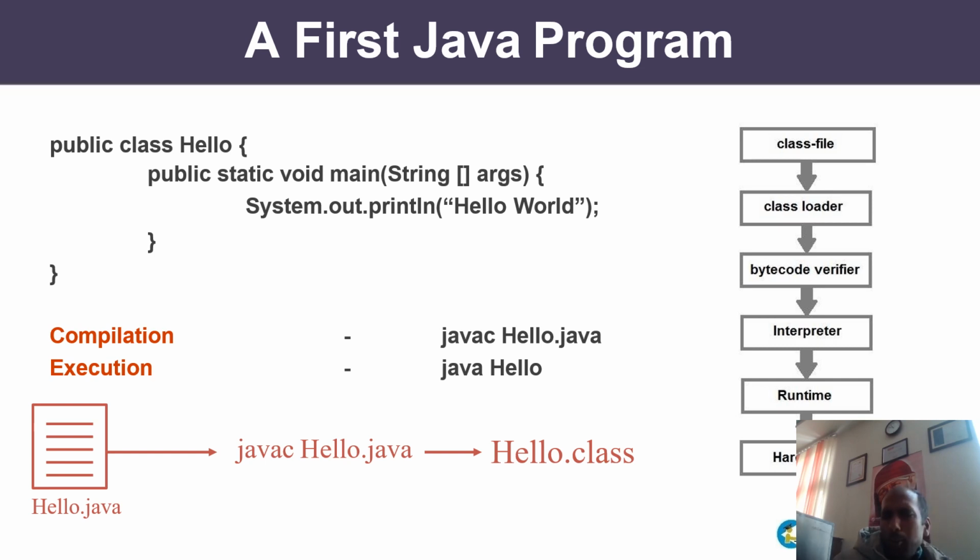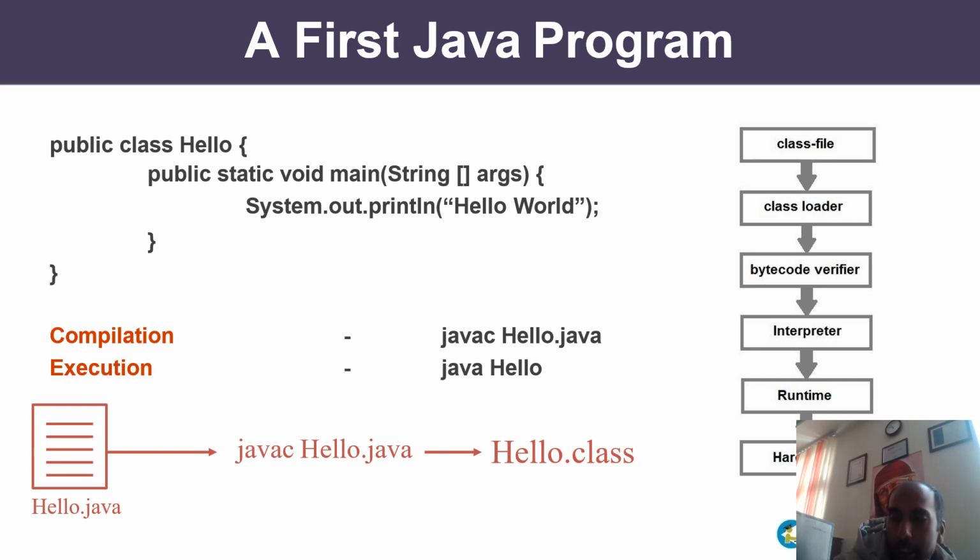Now because, as you see, Java is object oriented programming, System is the name of a class, out is an object, and println is a method. Whatever you are writing inside the double quotes is going to be printed as it is. Now why public, why static, we'll discuss it later. You will get to know very soon. Now what is the purpose of String args? That is used for command line argument.